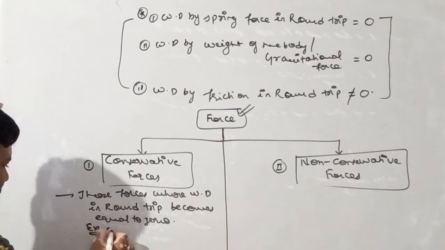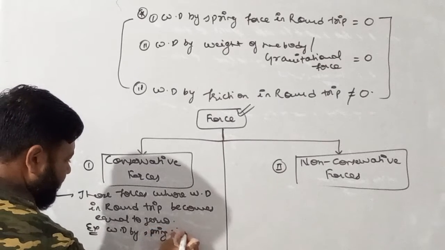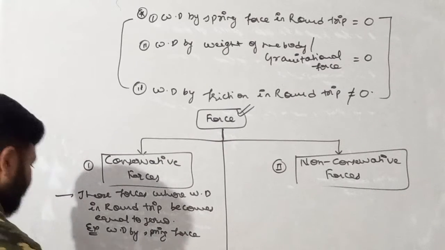For example, work done by spring force in a round trip is 0, hence spring force is a conservative force.